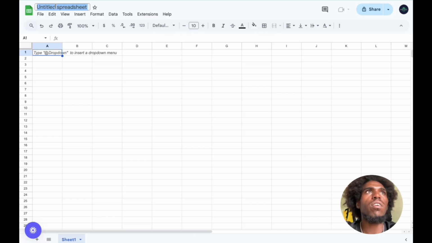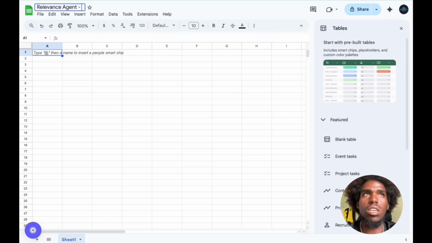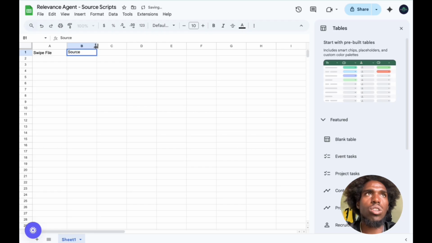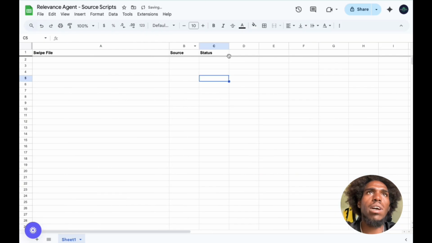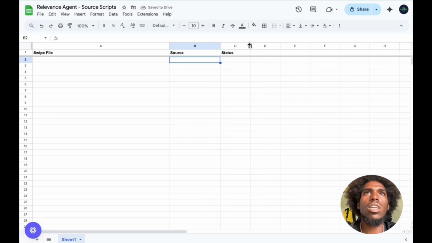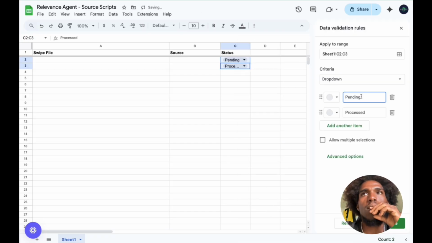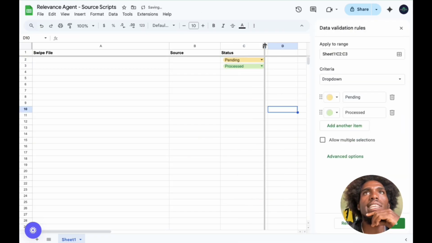All right, let me see. Relevance agent source scripts. I'm going to put swipe file, I'm going to put source, and then I'm going to put status, something like that. So the swipe file will go in here. I'll say where I got it, and then the status is either pending, or processed, or I'll say rewritten already. Let's just say processed. So pending and processed, right? That'll be kind of the drop-down. That'll be the two states.